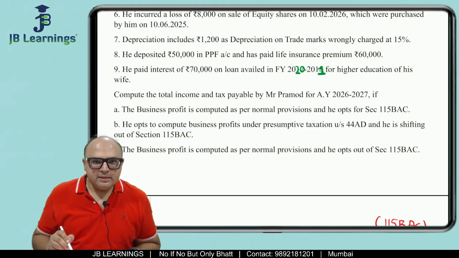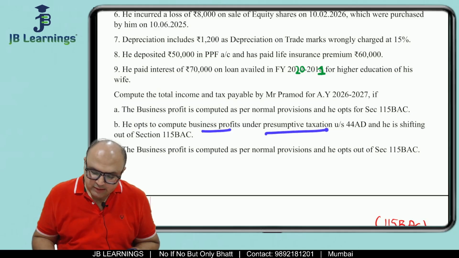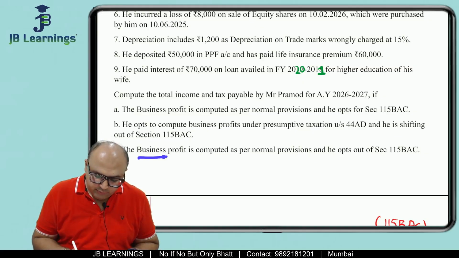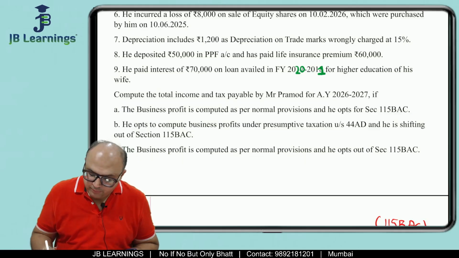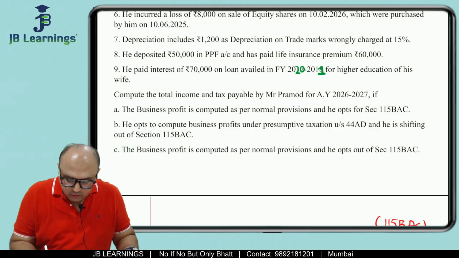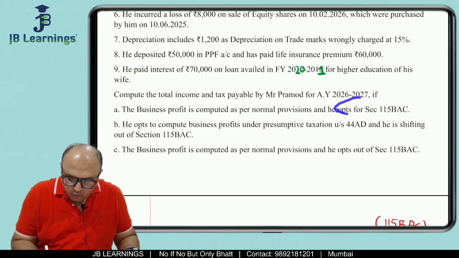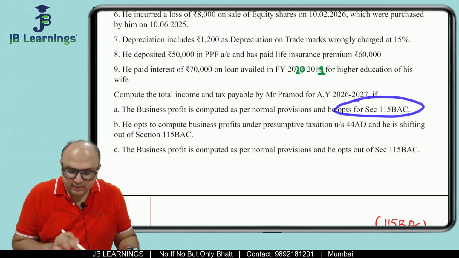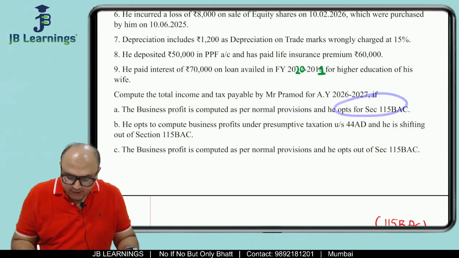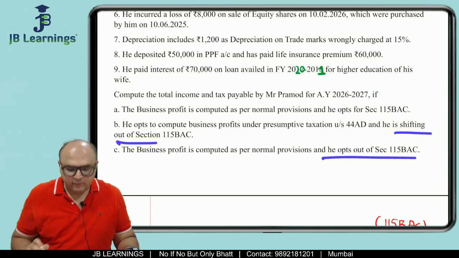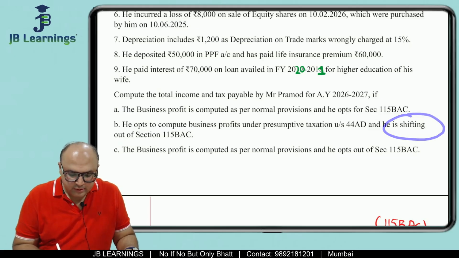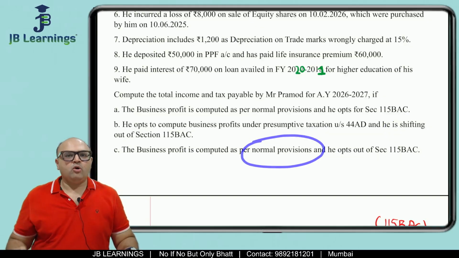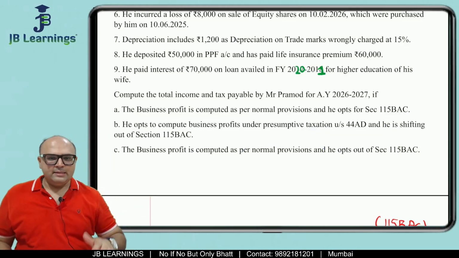So the question was comparatively shorter, but see, they have asked you to compute business as per normal and opted for 115BAC, compute business as per presumptive and shifted out of 115BAC, and compute business as per normal and opted for 115BAC. Opting for 115BAC is only once, but shifting out is twice. But in one shifting out, you have to solve the sum as per presumptive, and in one shifting out, you have to solve the sum as per the normal provision. So because of this uniqueness, I want to solve this sum.